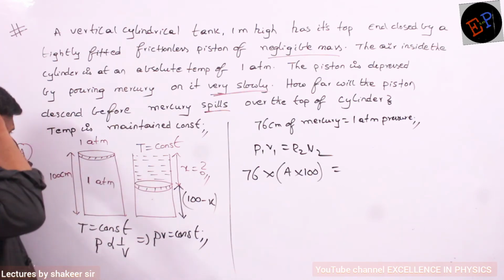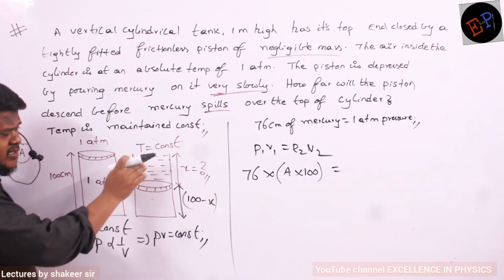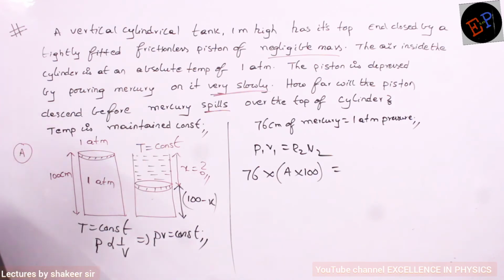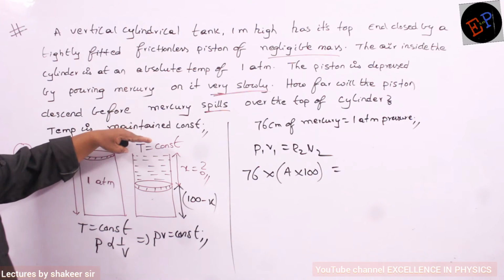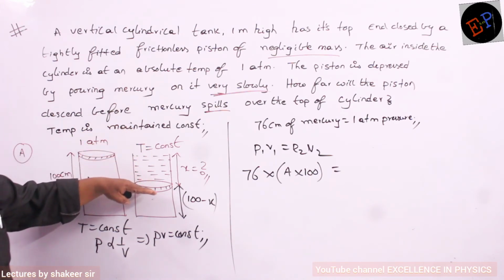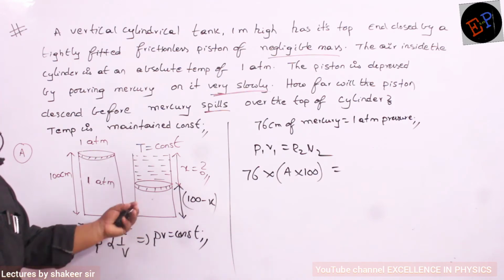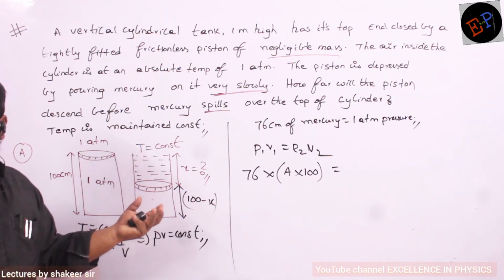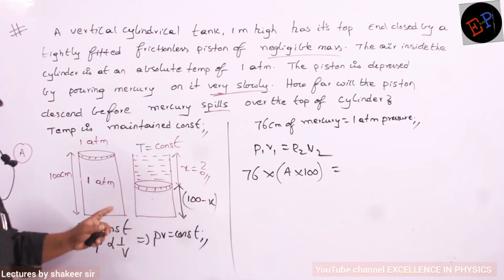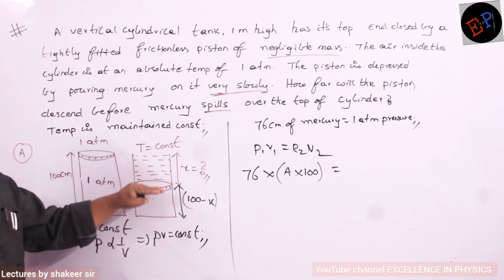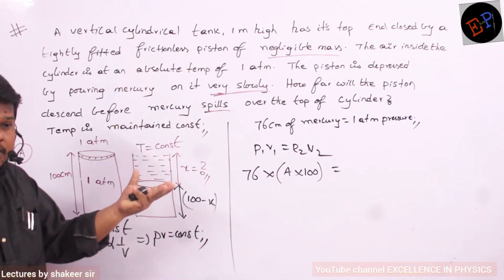Clear? So, see, in which condition does mercury start spilling out? If you are pouring mercury, the piston is continuously going downwards, no? If the piston is going downwards, what happens to the pressure? Pressure increases. Why is pressure increasing? Because volume is decreasing, and temperature is constant. Volume is continuously decreasing, pressure is continuously increasing.